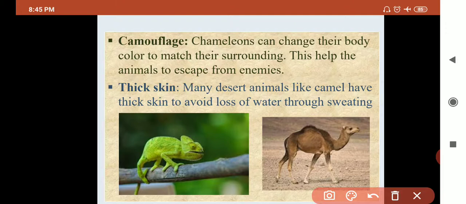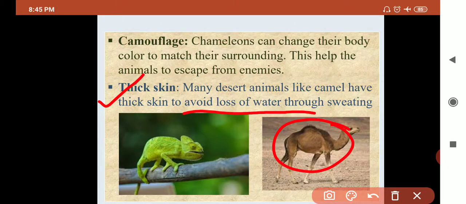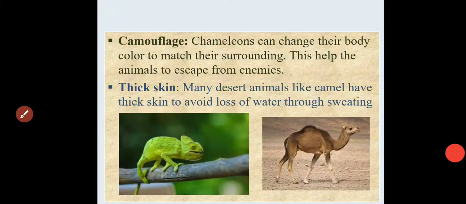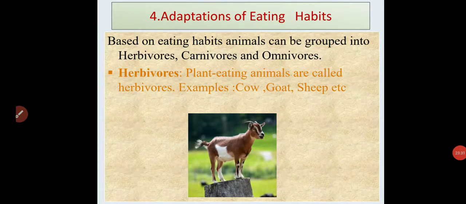Okay, then last point, that is thick skin. Animals like camels live in the desert where it is too hot. So what is the use of the thick skin? It can avoid the loss of water by sweating. એ પાણી છે ચામડીમાંથી અવોઇડ થવા નથી દેતું. Okay, so is it clear about that? Any doubt regarding this?